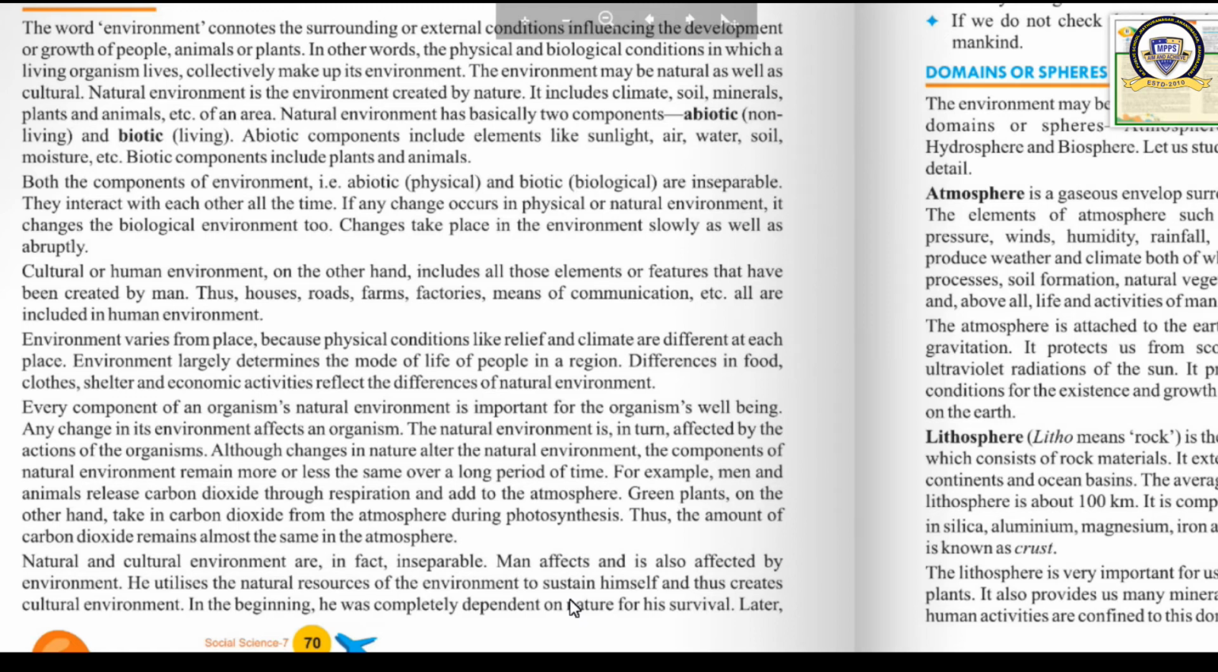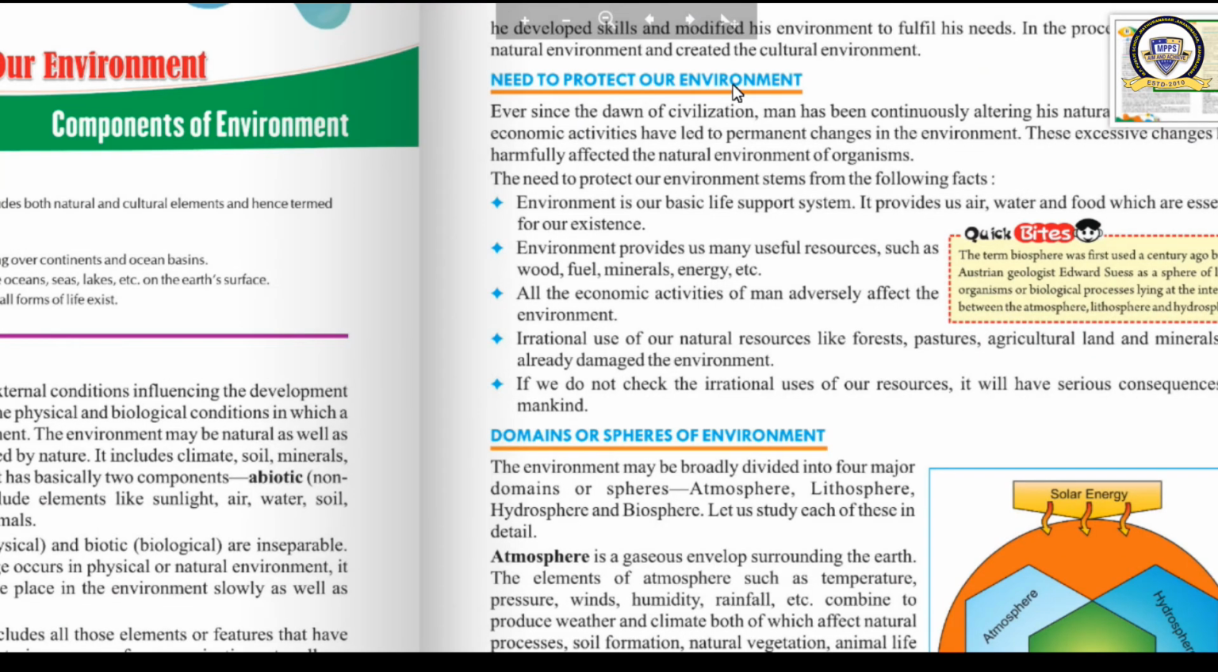So what should we do? We should protect our environment. How can we protect our environment? There are some ways given here. Or why should we protect environment? The answer is here. Environment is our basic life support system. Environment protects our life, or it supports our life. It provides us air, water and food, which are very essential. It means that we must protect our environment.